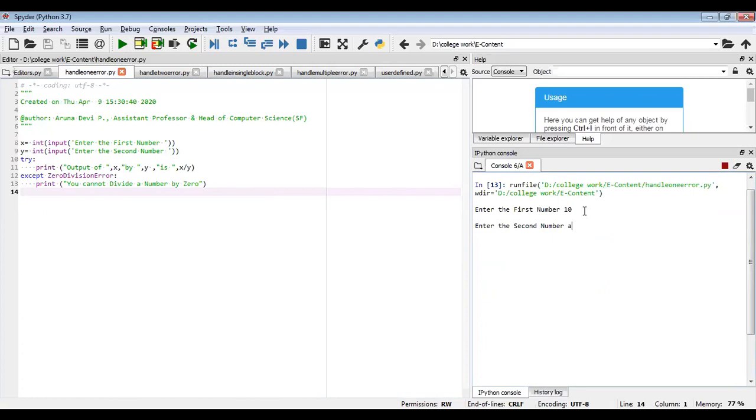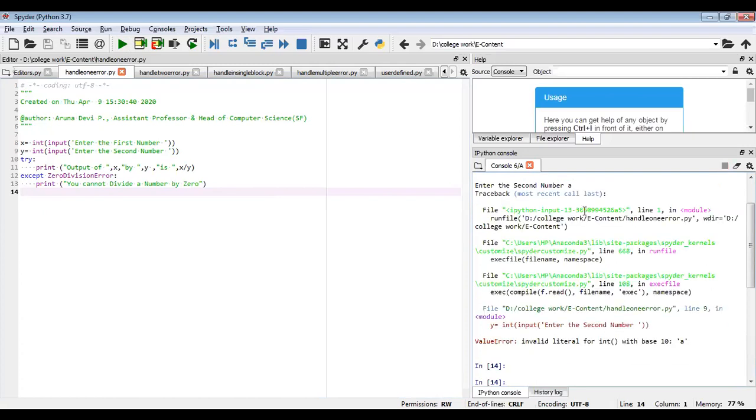It is not a division by 0, but still x divided by y has an exceptional condition, that you cannot divide a number and a string. So it gives an error called ValueError, since you have given a letter. It is not supported by your slash operator. Again, you have to handle this kind of error also.